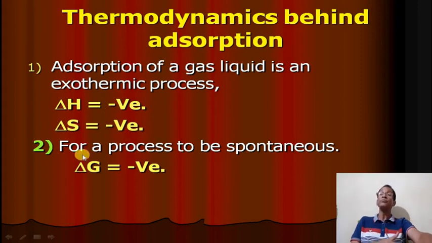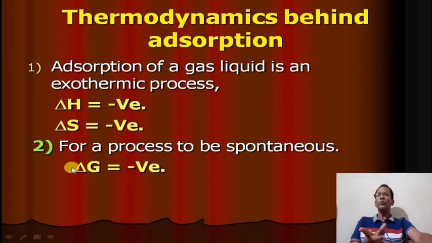Both are negative, but as the adsorption process is spontaneous, delta G must be negative. To get delta G negative, we have to use low temperature for physical adsorption. For physical adsorption, the temperature should be low.